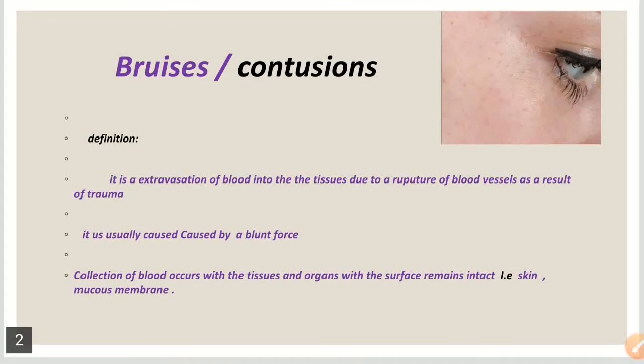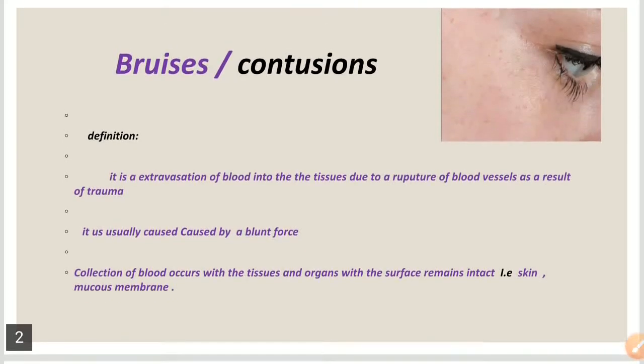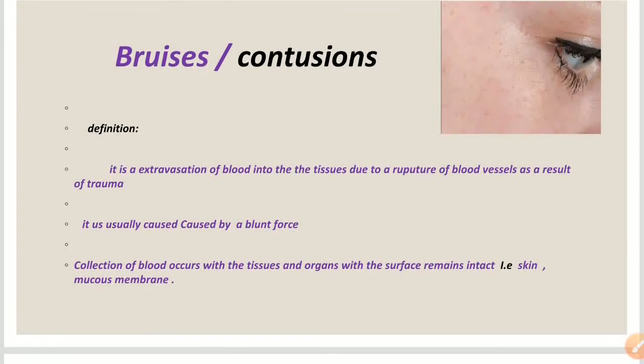So here there should be any mechanical or physical injury or trauma which tends to rupture the smaller blood vessels like capillaries, venules and arterioles, and after the rupture there is always a tendency of the blood to move out of the vessels and to accumulate in the extravascular spaces or within the tissues. So two events must occur before bruise formation.